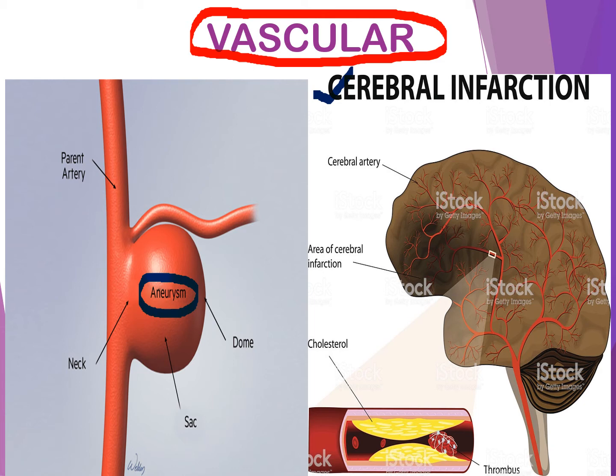The next one, cerebral infarction. What do you mean by infarction? Infarction means obstruction of blood supply to an organ or region of tissue because of thrombus or embolism. And because of this, there is local death of the tissue. So these are the vascular causes, that is aneurysm and cerebral infarctions.